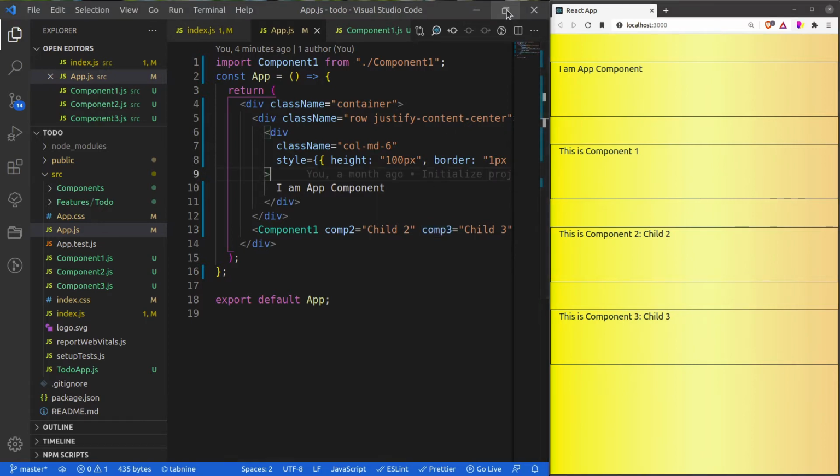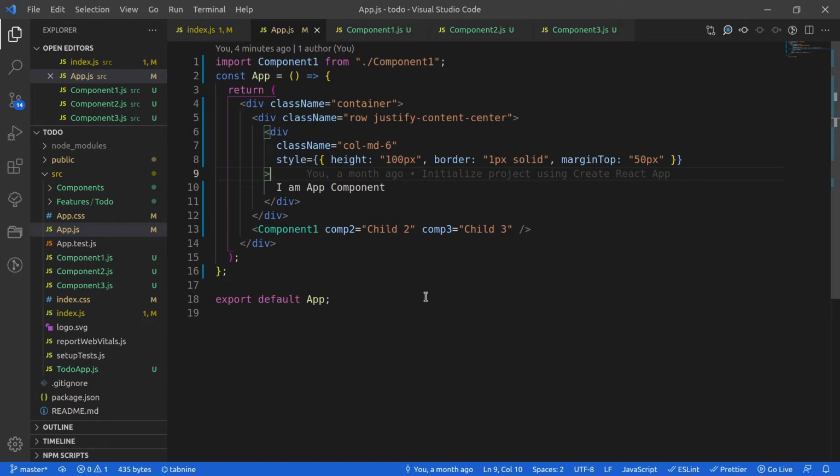So guys, now I'm going to show you how we can actually harness the power of Context API to do our work.